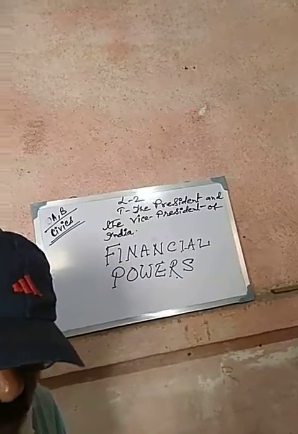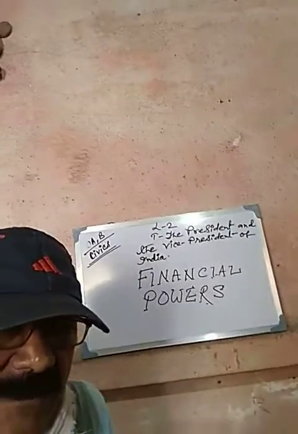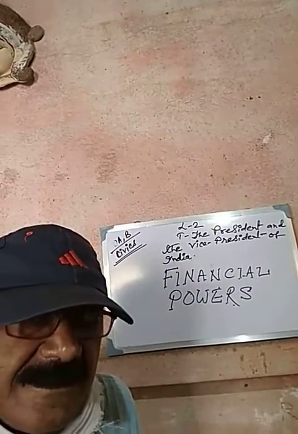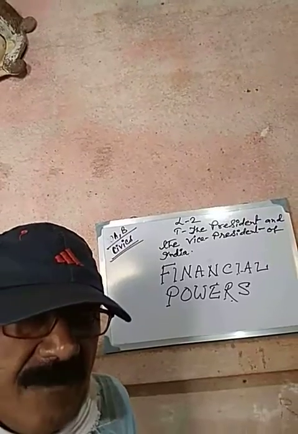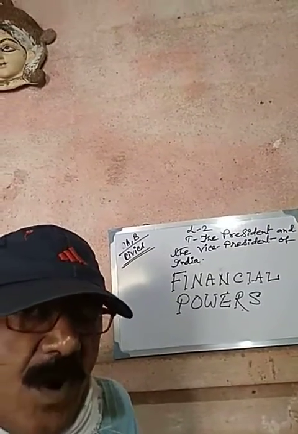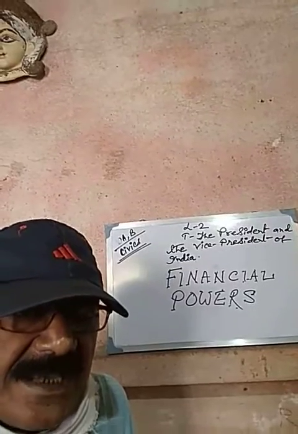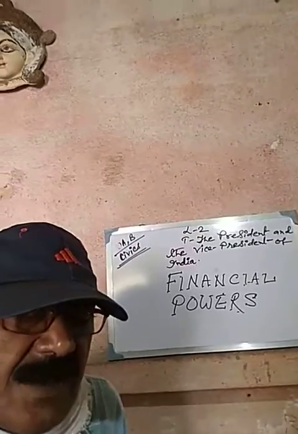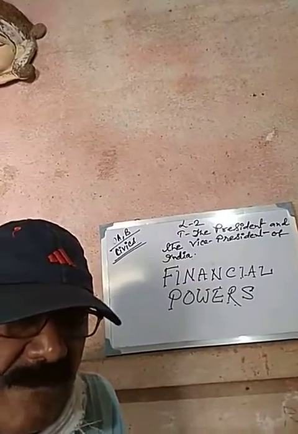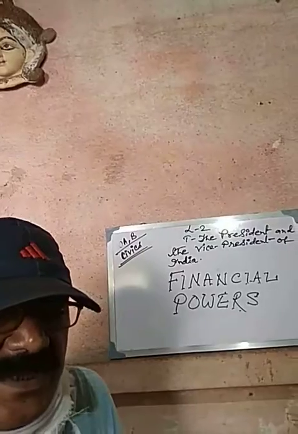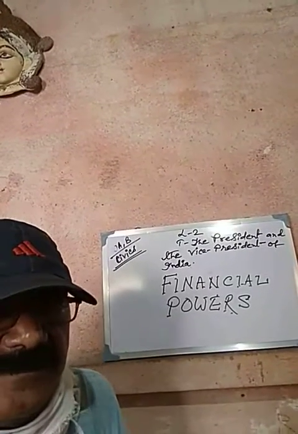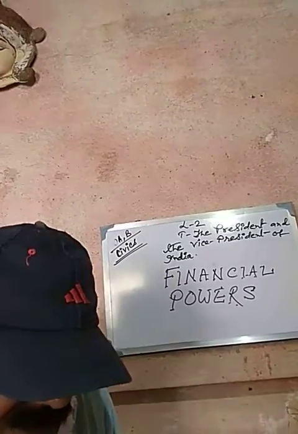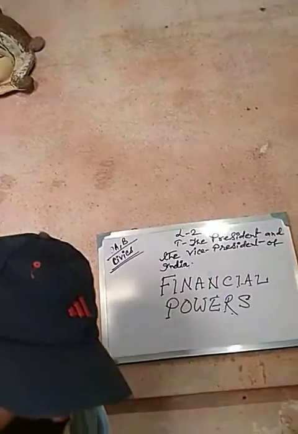Every year the Union government is supposed to produce its financial budget, the estimate of income and expenditure throughout the year. Every year the Union government produces its budget before the Speaker in the House of Parliament, in the Lok Sabha. But the budget which is made by the Finance Minister, he makes it on behalf of the President of India. So this is the most important financial power of the President of India.